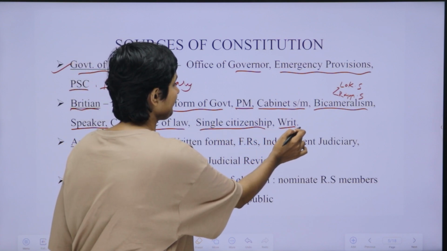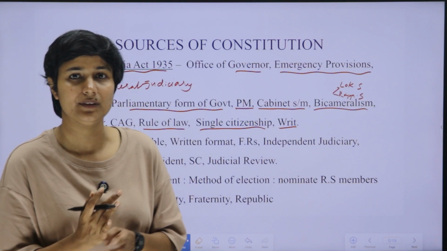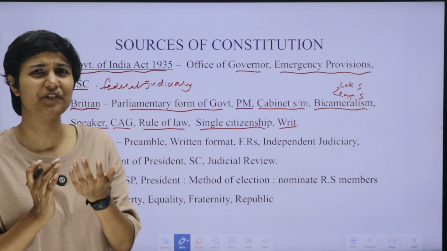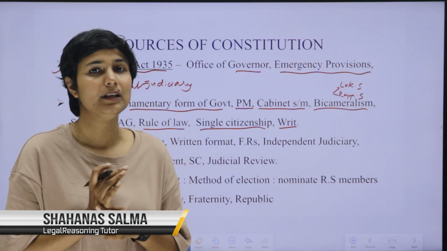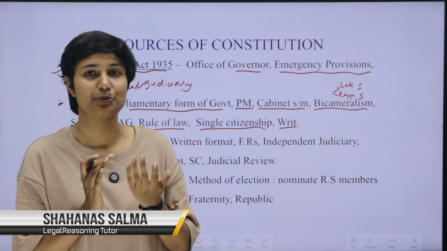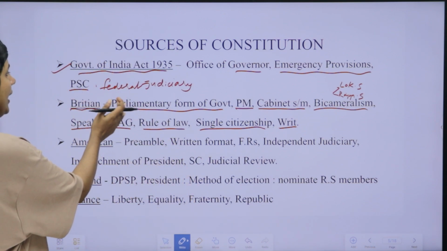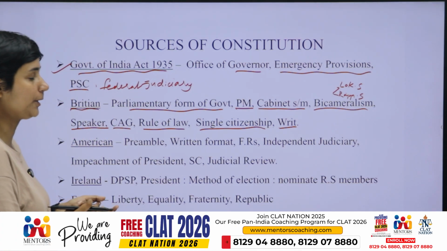Next is writ. A writ is a legal order given by a court of law, especially the Supreme Court or High Court. When there is infringement of fundamental rights or legal rights of the people, the higher courts issue this writ jurisdiction. Okay. These are all the ideas we actually took from the British constitution.